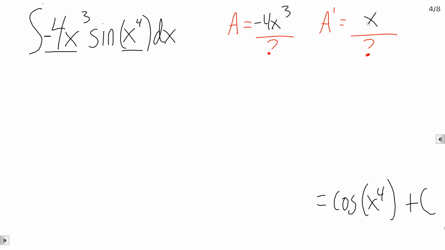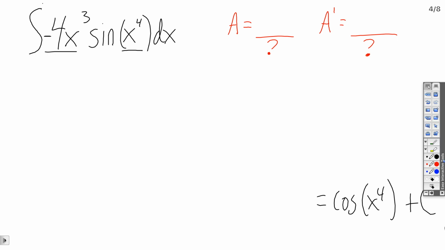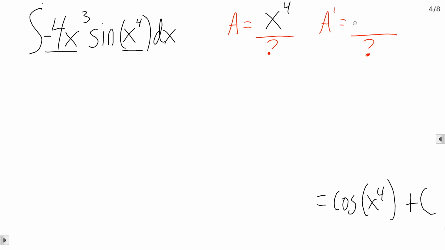Now, for example, is negative 4x cubed, if that's your a, is x to the fourth your a prime? Does that make sense? The derivative of this is this? No. That is no good. Instead, we ask ourselves the question, hey, does it make sense that x to the fourth is the a and negative 4x cubed is the a prime? And the answer is not exactly, but man, it's a lot closer.